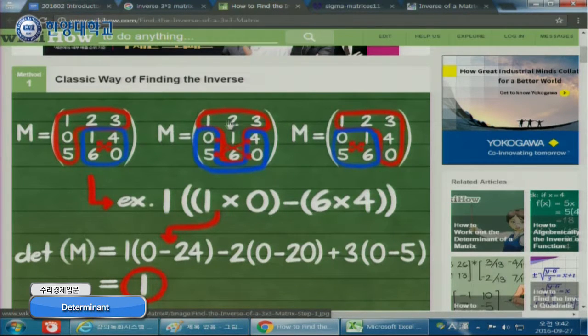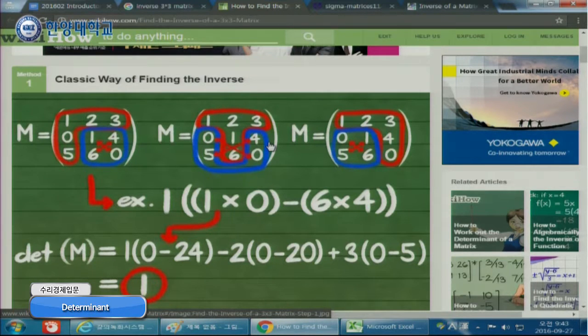But for the second one, because the first is plus, the next is minus, plus, minus, plus. So in this case, you put minus: minus 2 times 0 minus 20. And for the third one, now you delete this one and now it is plus. So 3, something like this. So the determinant is 1. The signs are plus, minus, plus, something like that.